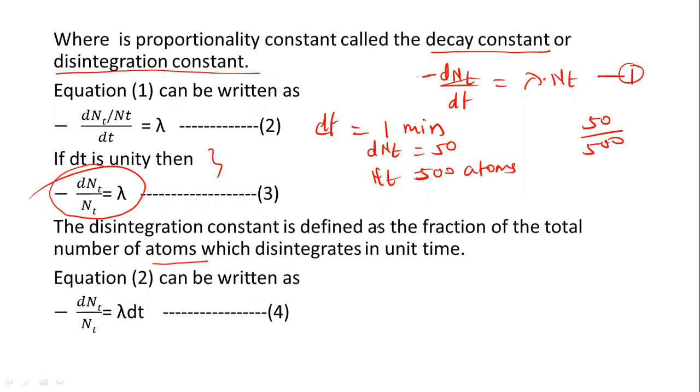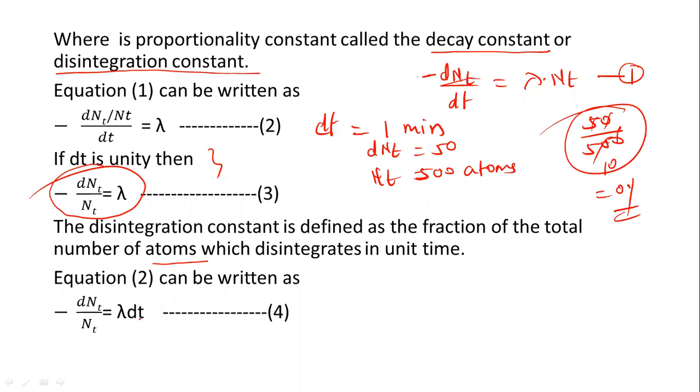So unit time is there. The disintegration constant lambda is defined as the fraction of the total number of atoms which disintegrates in unit time. If we calculate, this is 0.1. So this is a fraction. That is the definition of the decay constant lambda. Once again, let us come to this equation now. Minus dNt upon Nt is equal to lambda into dt, equation 2.